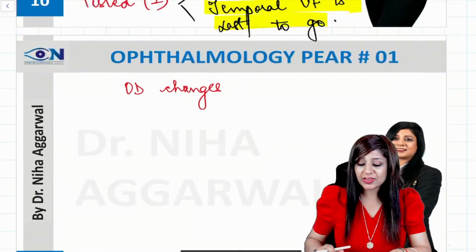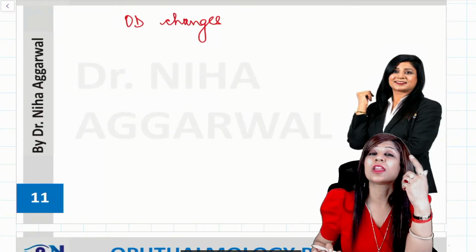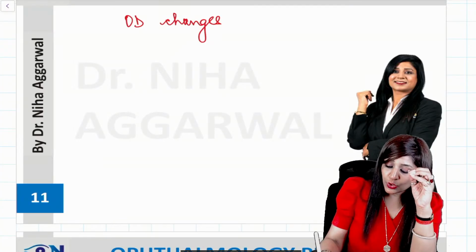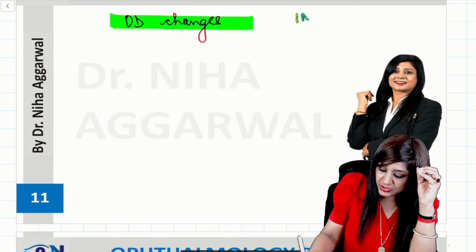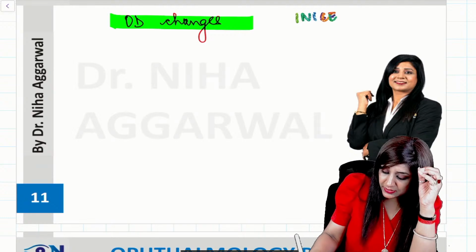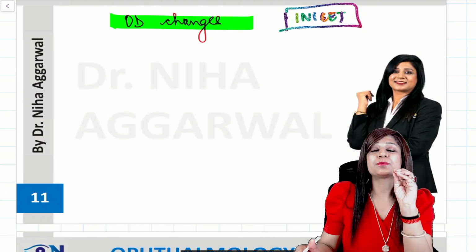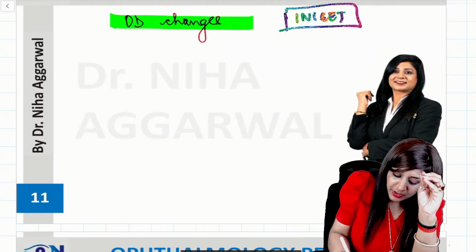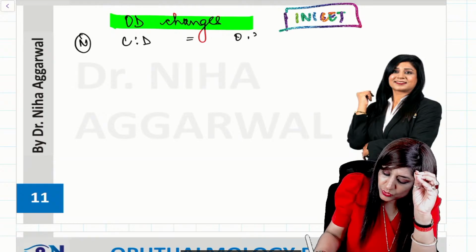When we are talking about the primary open angle glaucoma, how can I miss the optic disc changes? So there was a question also on optic disc changes in the INI-SET paper. So let's get started with the optic disc. See, first of all, what is normal? Normal CD ratio, if I talk about, is 0.3 to 0.4.